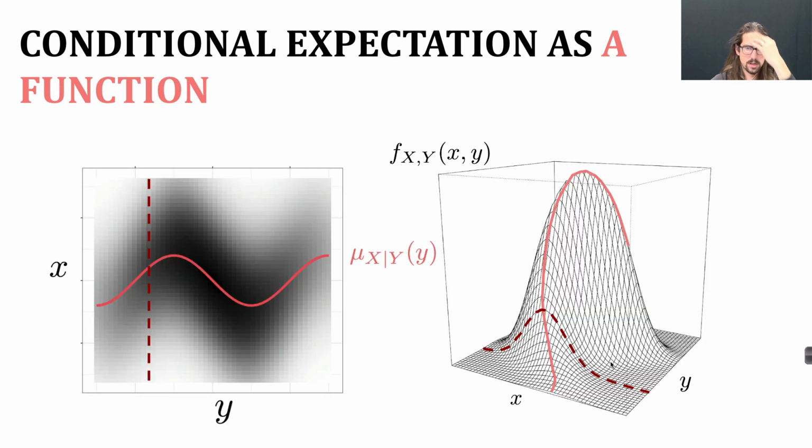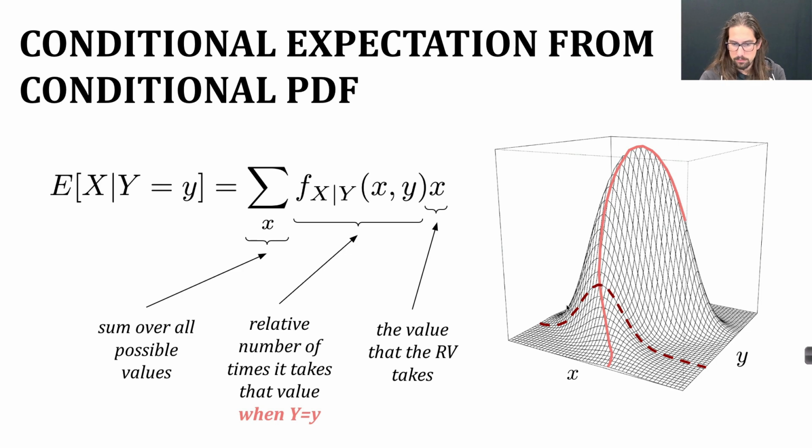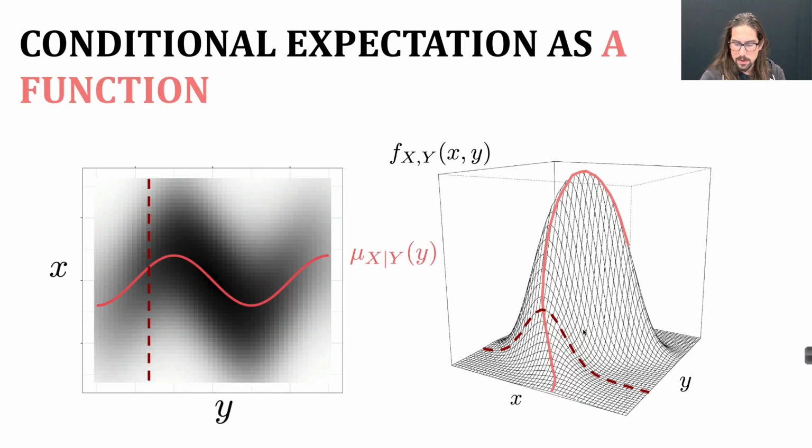Well, we already talked about this. So here's an example. y and x have some continuous joint density, and at each value of y, I take the expected value of x. So here, it's this value. But if I change y a little bit, let's say I move y down here, then my distribution of x is shifted a little more in this direction. And so my conditional expectation is over here. It's a little bit bigger than it was over there. So I'm just tracking the conditional expectation.